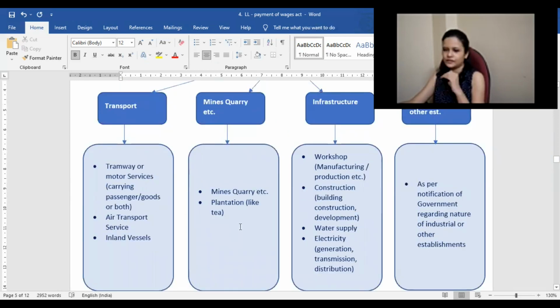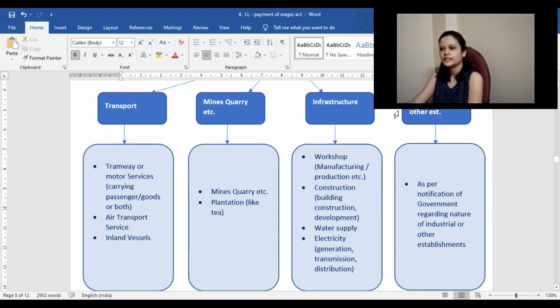Like here in Assam, tea gardens are very popular, and there you would see these workers were not getting payment on time. A lot of issues were there, and those issues are also being tackled with the help of this Act. So it would be applicable to mines, quarries and plantations. Like in Coorg, if there is a coffee plantation, it would apply there also.